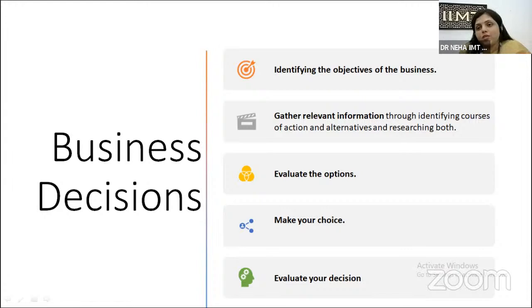And the last is evaluate your decision, that is the feedback time. You have to take the feedback, that whatever option, whatever choice you have selected, must provide you maximum benefit. In the first stage, every option, every alternative seems like it provides equal benefit, but after the application of that alternative, after the application of that course of action, you actually analyze which option gives you maximum benefit and which option has the lesser opportunity cost.